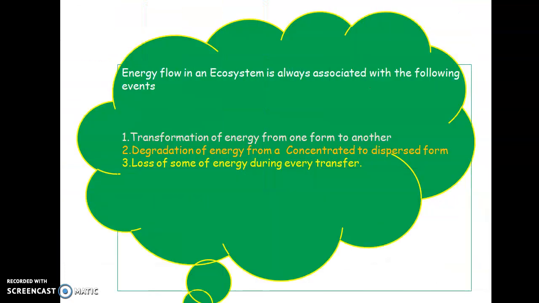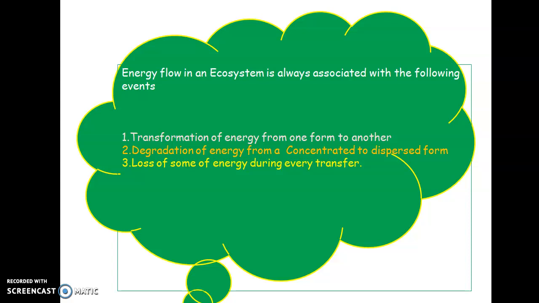So from these two laws, we can predict something in the energy flow. The energy flow in an ecosystem is always associated with the following events. The first one is transformation of energy from one form to another form, right? That is in the first law. Then the degradation of energy from a concentrated to a more dispersed form, right? That is in the second law.